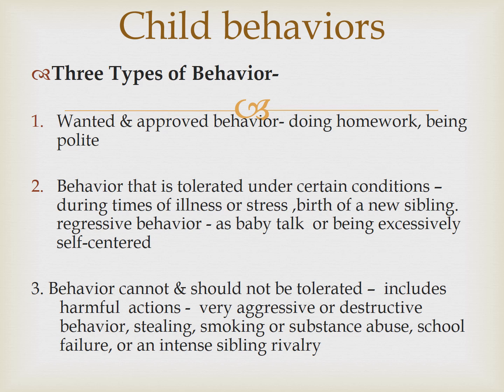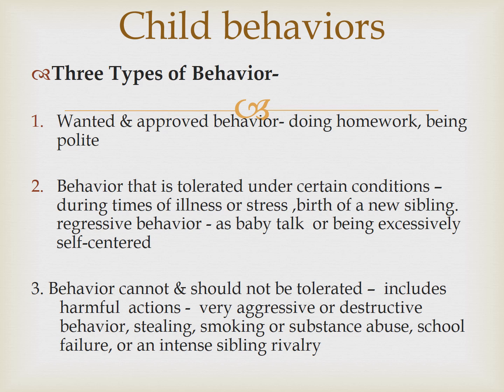Now come to child behavior. There are 3 types of behavior that is noticed in a child. Number 1 behavior is wanted and approved behavior. This means a child is very good, they do their homework, they are very polite, well behaved, and they give less trouble to the parents or society.